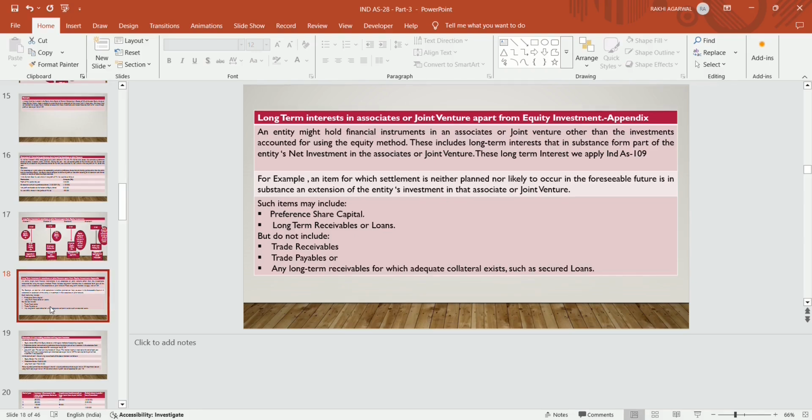For example, an item for which settlement is neither planned nor likely to occur in the foreseeable future is in substance an extension of the entity's investment in that associate or joint venture. Such items include preference share capital or long term receivables or loans, but do not include trade receivables, because there is a credit period, trade payables, and any loans receivable for which adequate collateral security has been given, that is a secured loan, which is not considered a long term interest in an associate or joint venture.